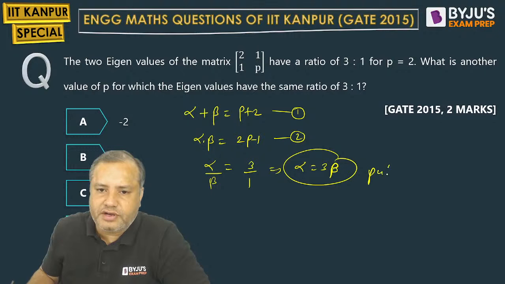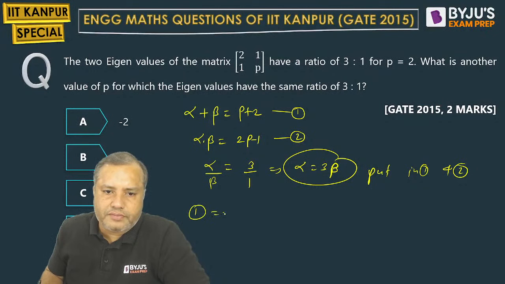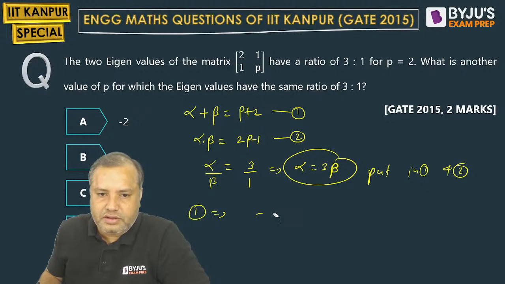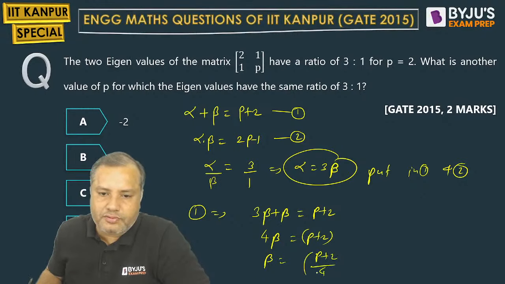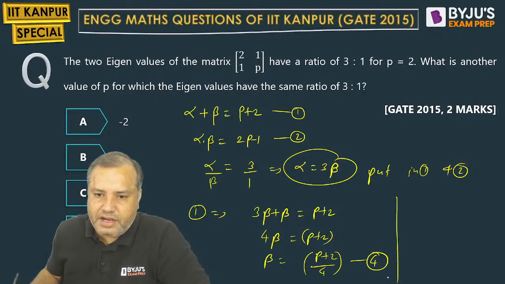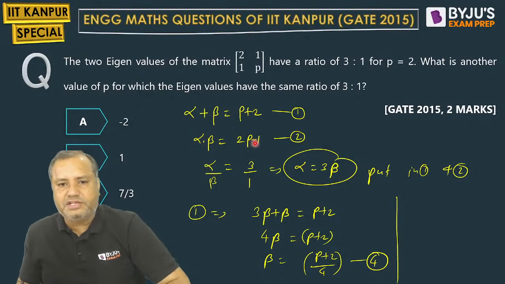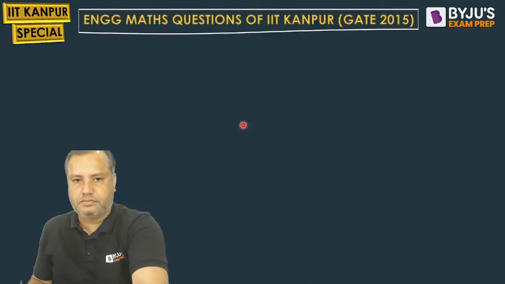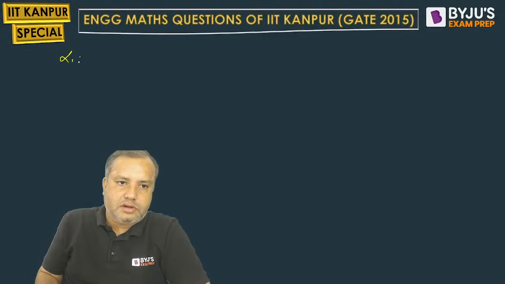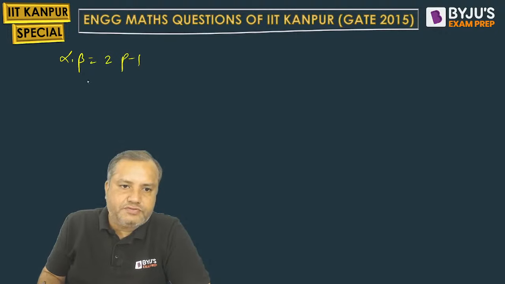You can put this in equations 1 and 2. So in alpha plus beta, alpha is 3 beta, equal to p plus 2. So 4 beta equal to p plus 2. Correct? Beta equal to p plus 2 upon 4. And alpha into beta is 2p minus 1.